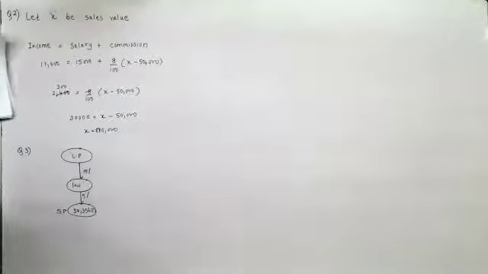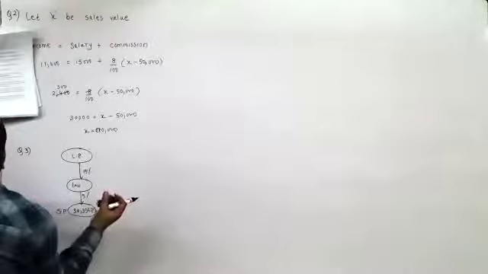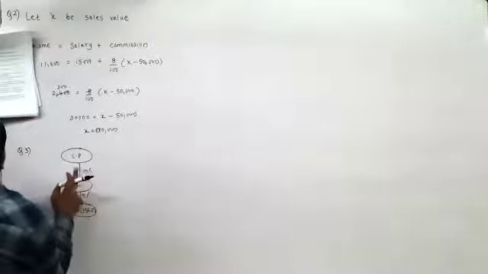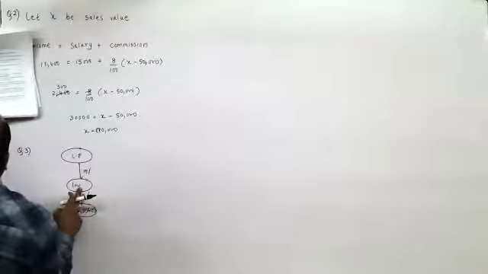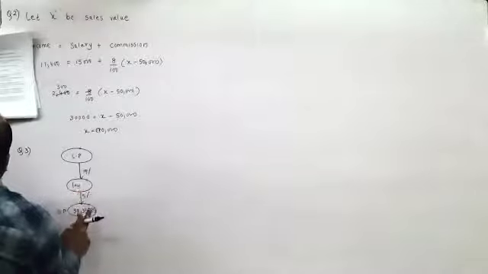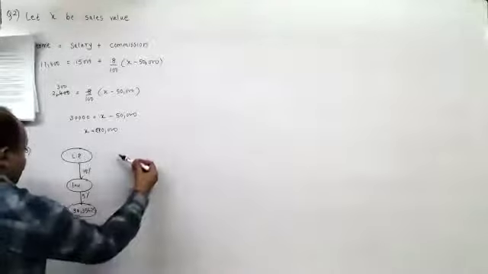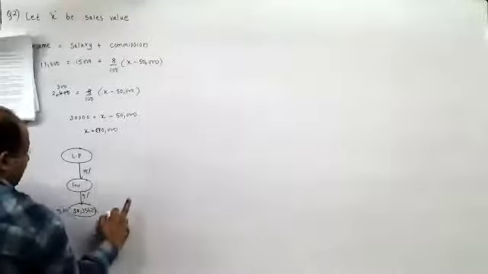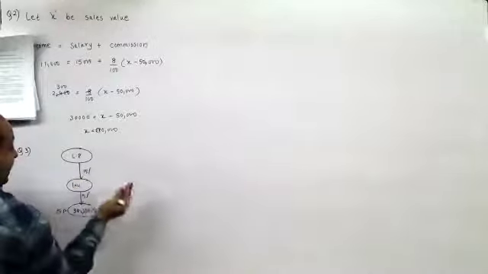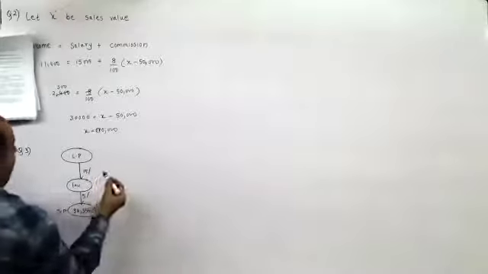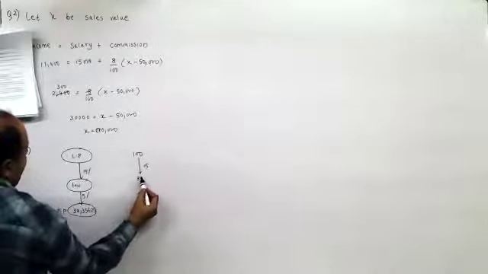Now, Swastik Distributors allows 15% discount on list price, further 5% on invoice price, and it was sold for 38,356.25. Now remember, if this is given and this is asked, we start with 100, we say when it is 100, it is this. So if it is this amount, then what would this be? We'll take it as inverse proportion. So what we'll do over here is we'll say, let this be 100 rupees. In that case, this would be 15 rupees, this would be 85 rupees.